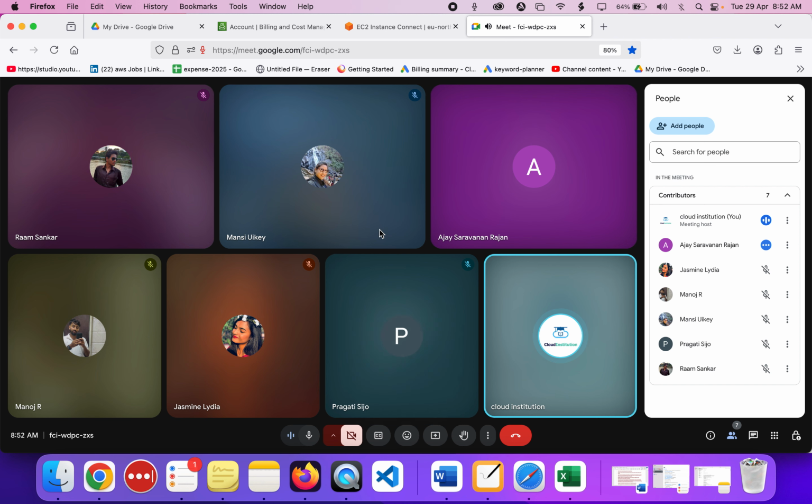What is EC2 then? You're asking me the abbreviation? Yeah, abbreviation. Elastic Compute Cloud, if I'm not wrong. Yeah, so Elastic Compute Cloud. In AWS we have a service called Elastic Compute Cloud that is used to create or provision virtual machines in the cloud, right? So these are all the basics which you have seen yesterday. We are going to continue with the rest of the classes today, and I'm going to brief about what we have seen yesterday.